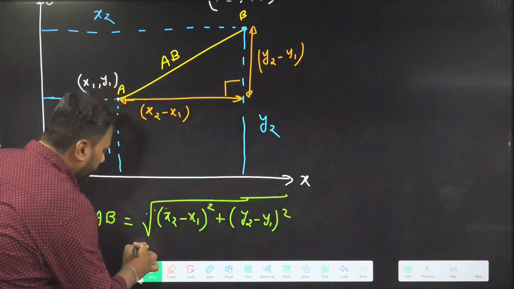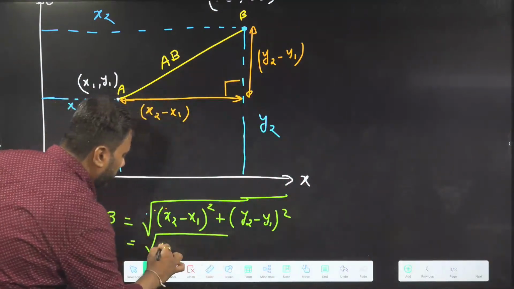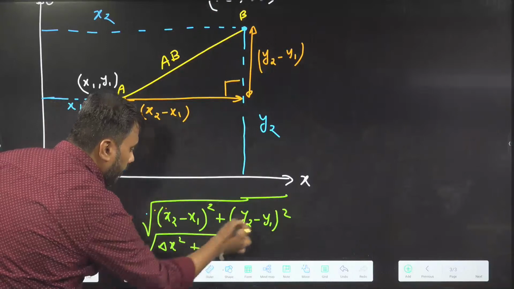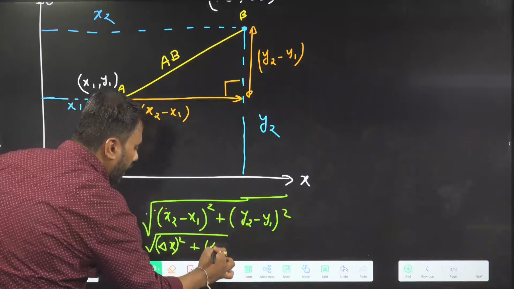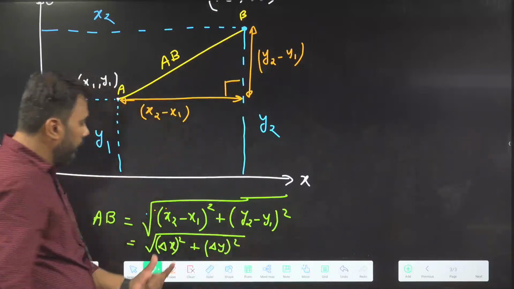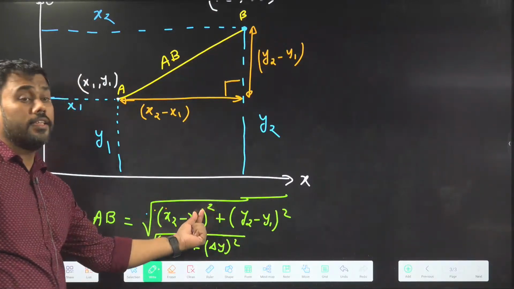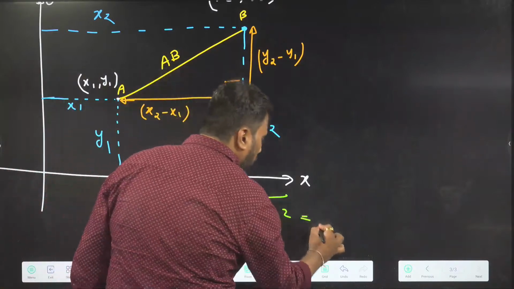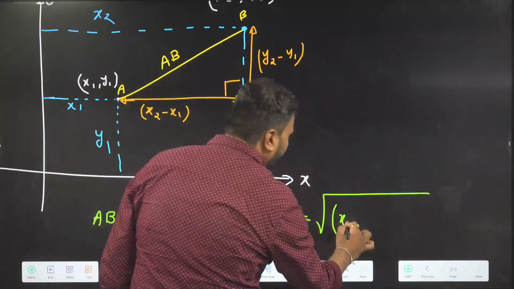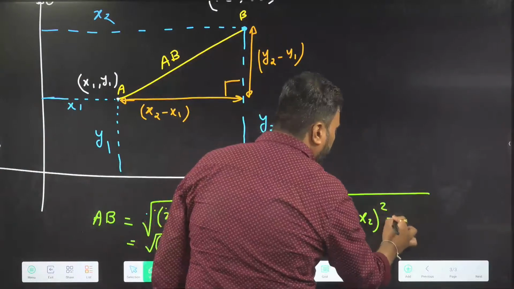x2 minus x1 can be written as delta x, change in x. y2 minus y1 is delta y, change in y. Change in x coordinate squared plus change in y coordinate squared. Because there is a square term here, it doesn't matter if I write x1 minus x2 or x2 minus x1.